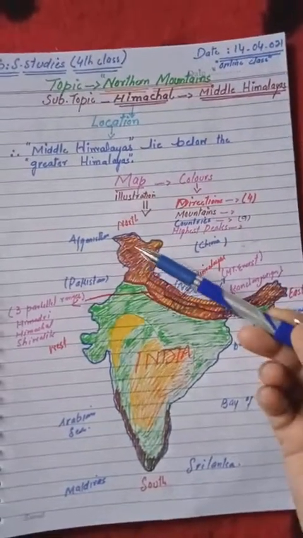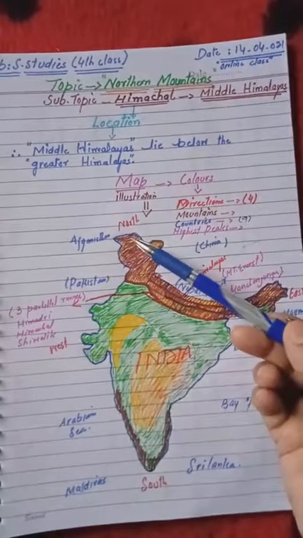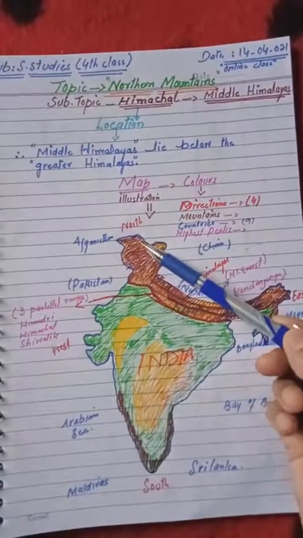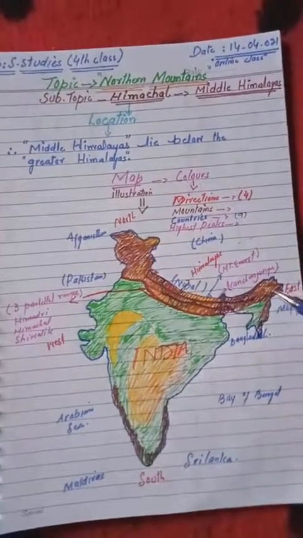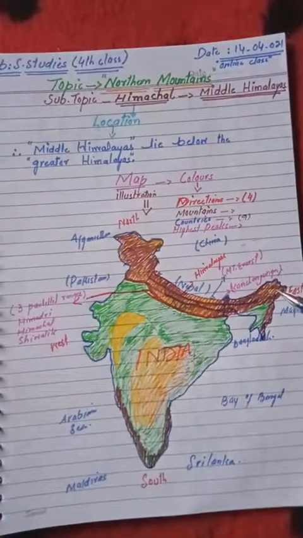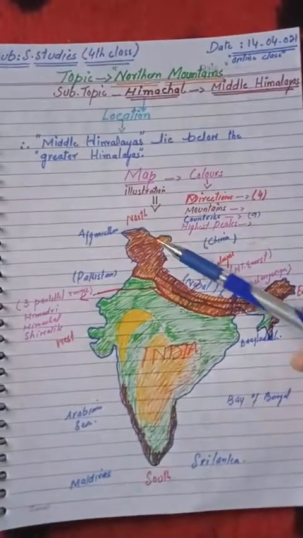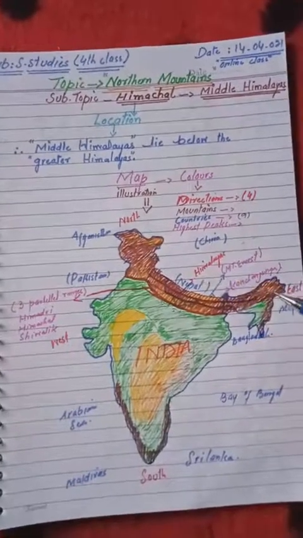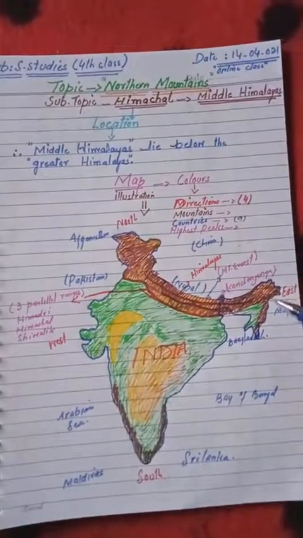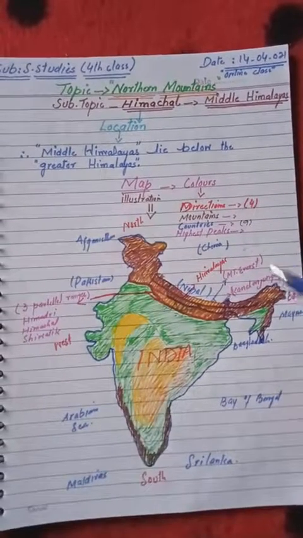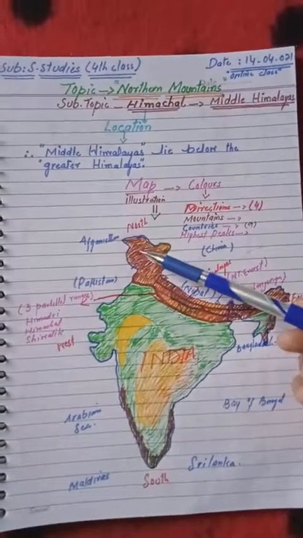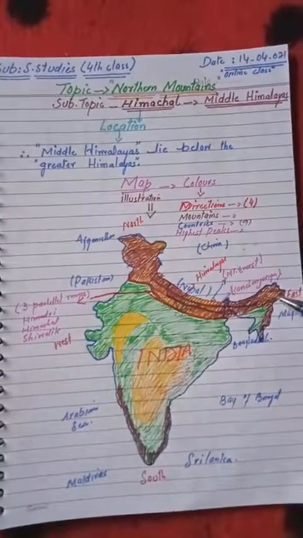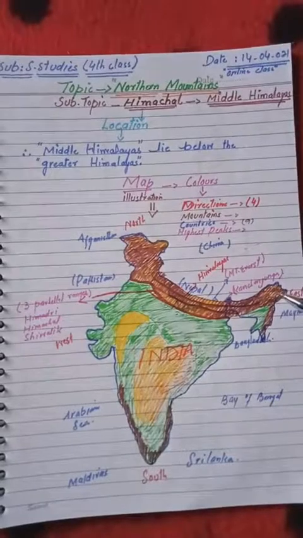I used brown color from the north, Jammu and Kashmir, to Arunachal Pradesh in the east. Jammu and Kashmir is at the top, at the north, and Arunachal Pradesh is here at the east. That means the Himalayas start from Jammu and Kashmir and end at Arunachal Pradesh.